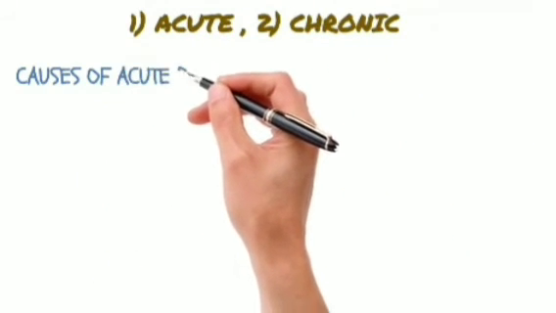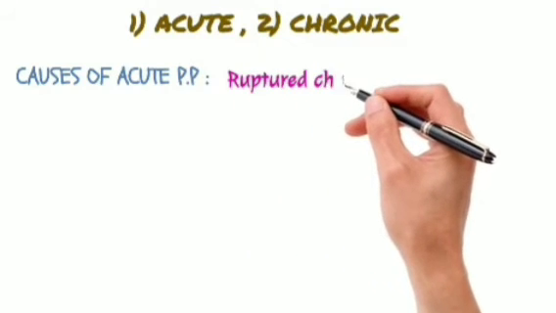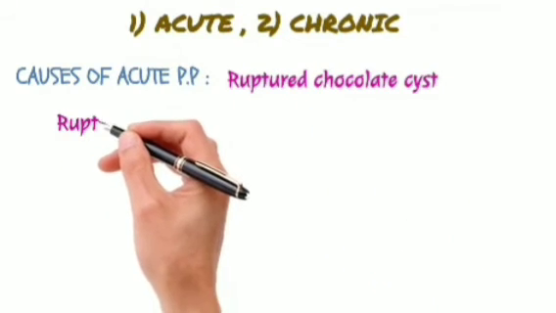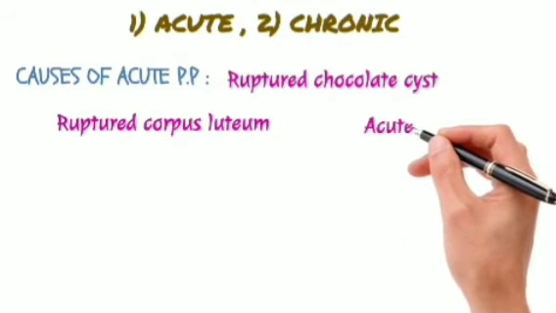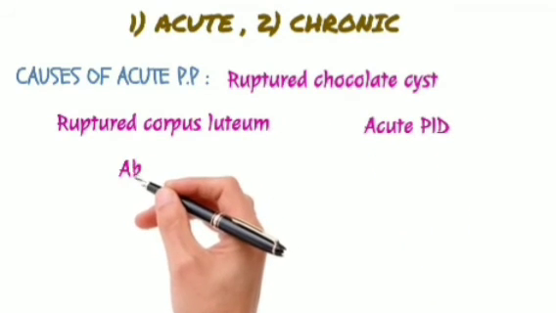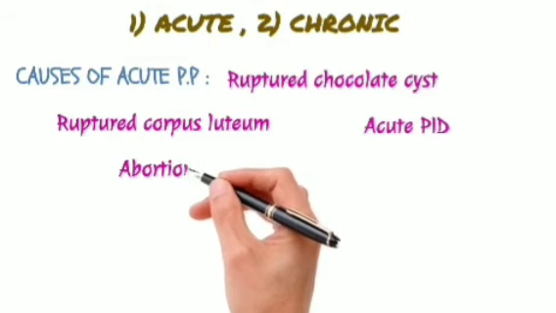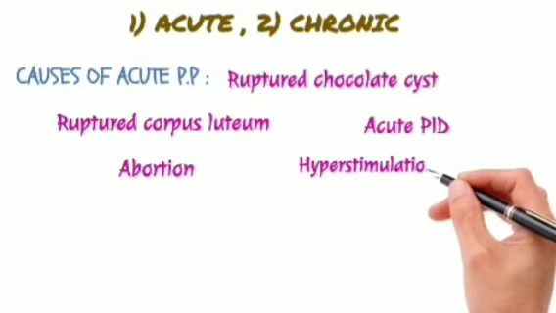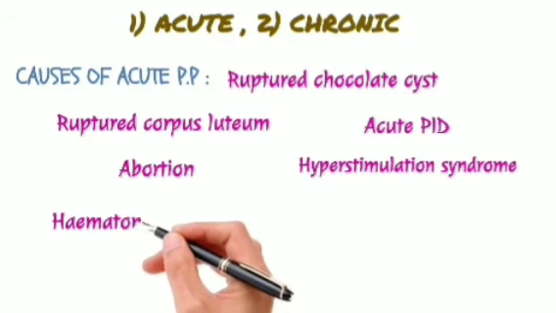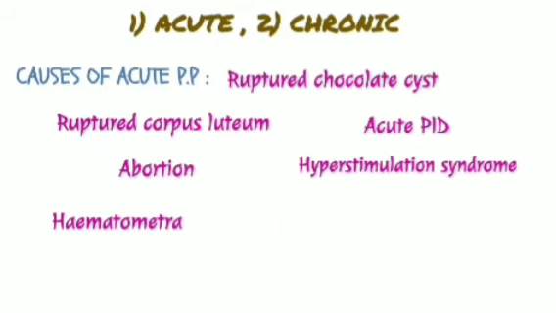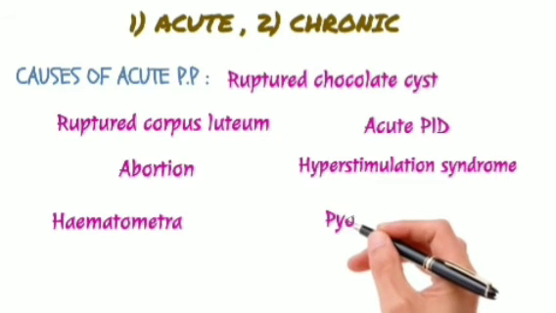So what are the causes of acute pelvic pain? Ruptured chocolate cyst, ruptured corpus luteum, acute pelvic inflammatory disease, abortion, and hyperstimulation syndrome. This is the exaggerated response of the ovaries due to excess hormones. And hematometra, which is the collection and retention of blood in the uterus. And pyometra, which is the infection of the uterus.